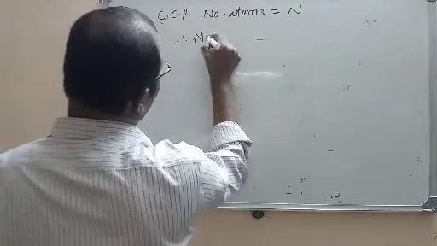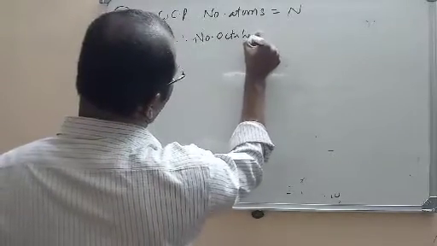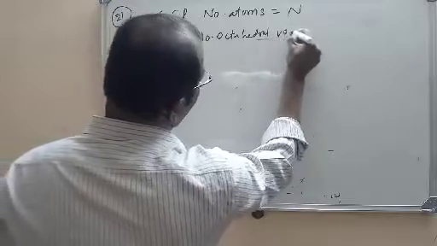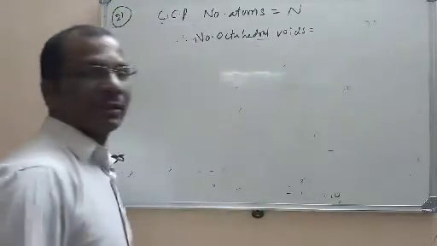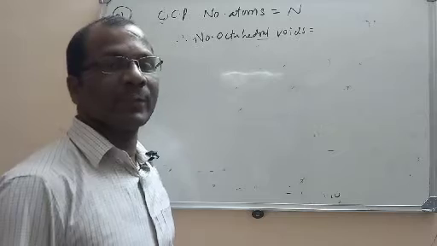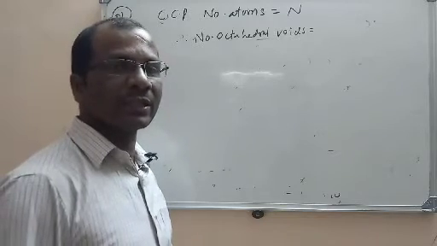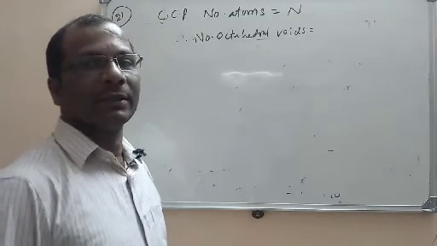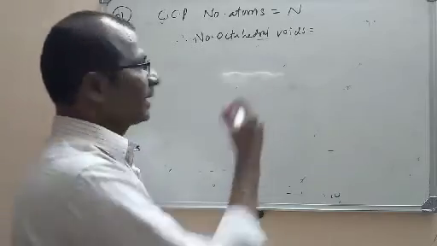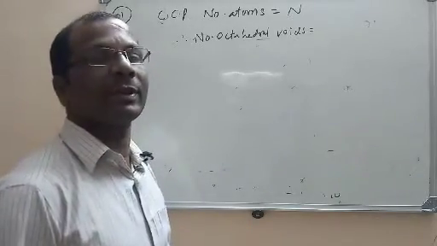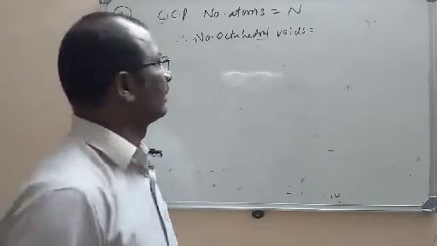Therefore, the number of octahedral voids is equal to, as I already told you, the number of atoms present in that unit cell. If 10 particles are there, 10 will be the octahedral voids.